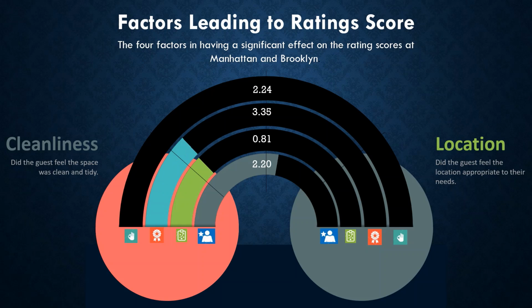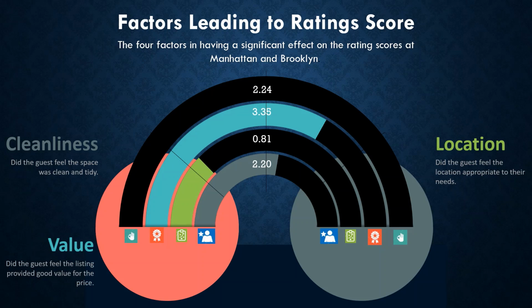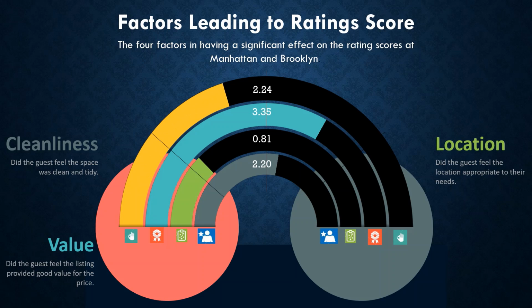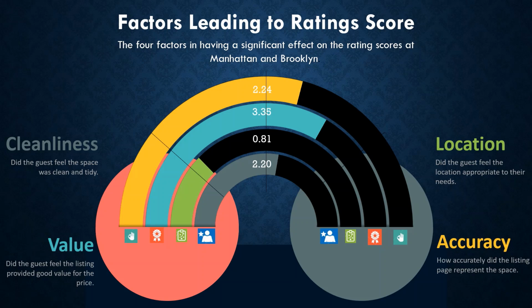And here we could see the highest influencer is the value, whereby as the score for value increases by 1, the review score increases by 3.35. And finally, when the score for accuracy increases by 1, the review score increases by 2.24.